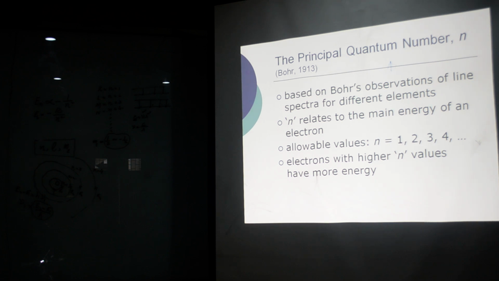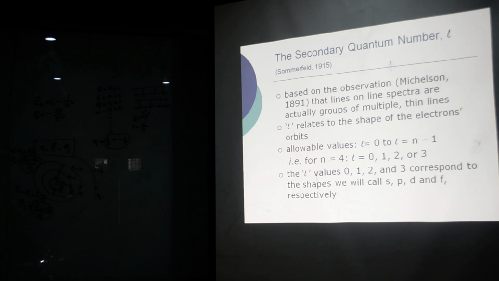Similarly, if the transition is taking place from n is equal to 3 to n is equal to 1, I will write E3 minus E1 equal to h nu2. It will have a different value of frequency because the difference in energy is different. So nu2 will be equal to E3 minus E1 divided by h. If I substitute the values, I can find the value of nu2, that is, the frequency of the second line in the series.